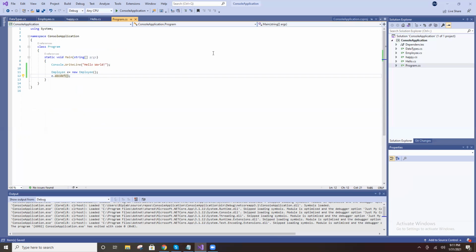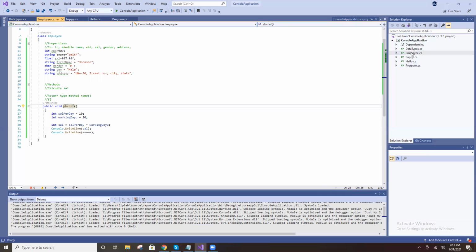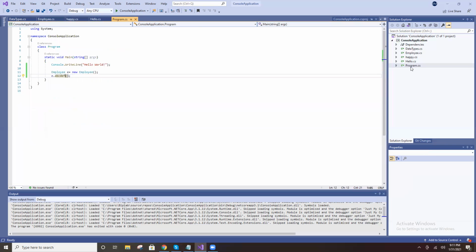So as of now, the employee class is there, with its properties and methods available. When we try to execute, the execution starts from the main method, right? The main method is available here, in Program. First it will print hello world. Then it creates an object for the employee and calls this method.